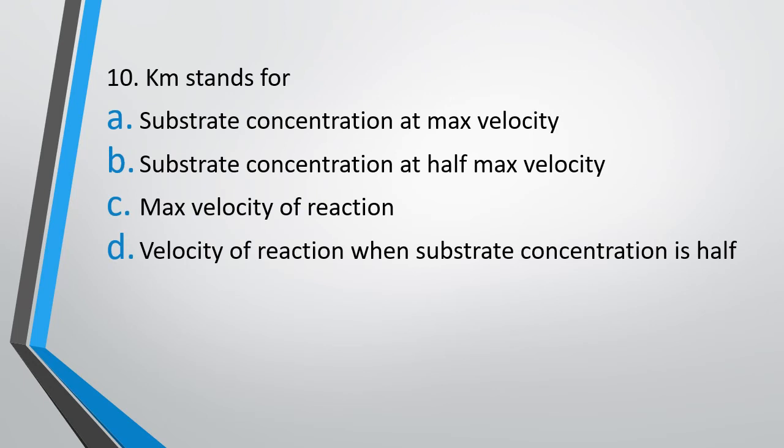Question 10. Km stands for: option A, substrate concentration at maximum velocity; option B, substrate concentration at half maximum velocity; option C, maximum velocity of reaction; or option D, velocity of reaction when substrate concentration is half. Km stands for. The correct answer is option B. Km is substrate concentration at half the maximum velocity.